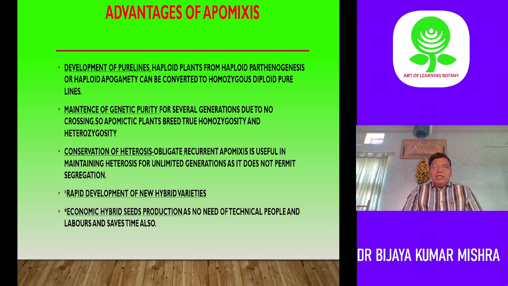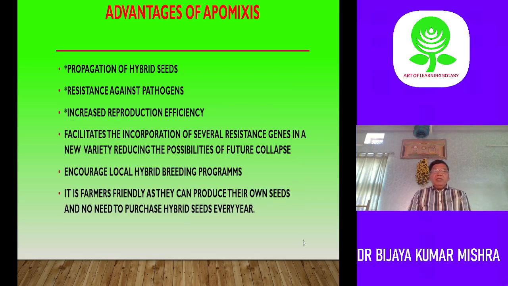So you can easily develop these seeds without any technical knowledge. It saves time, it saves labor, it saves technicalities. So the apomictic way of production is very easy, very helpful, and economical also. It also helps in propagation of hybrid seeds. Those seeds can be propagated and can multiply.